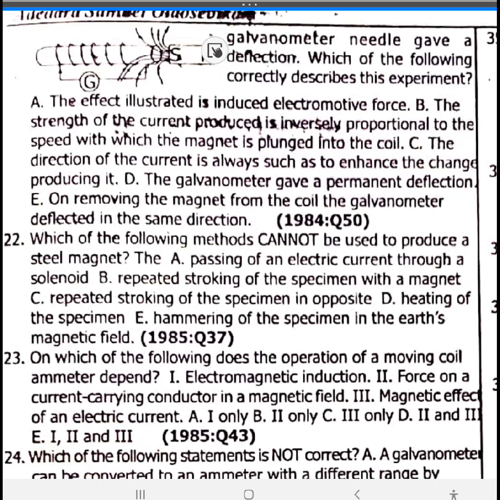Question 21. A galvanometer needle gave a deflection. Which of the following correctly describes the experiment? This is showing you the effect that will be illustrated when there's an induced electromotive force. The effect illustrated is induced electromotive force, option A.